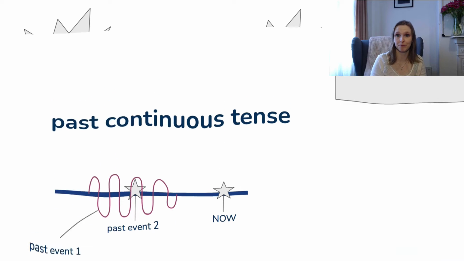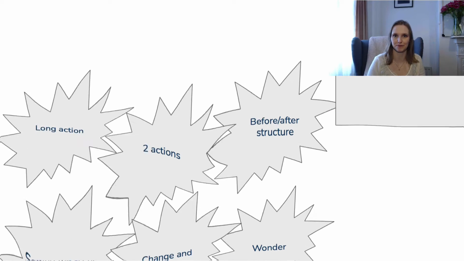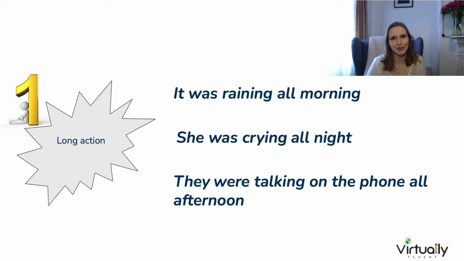on the timeline. We're going to look at 6 very specific uses of the past continuous tense, but you will notice that they all have this pattern. The event starts and finishes in the past, and it's a long kind of event. So if we really want to focus on the length of the event, we would use this tense. For example, it was raining all morning. She was crying all night. They were talking on the phone all afternoon. You notice this word all is generally used in the past continuous.